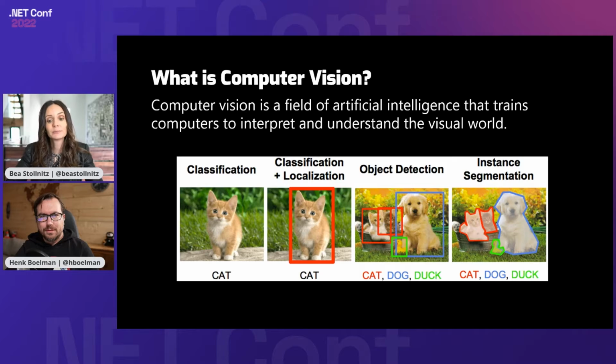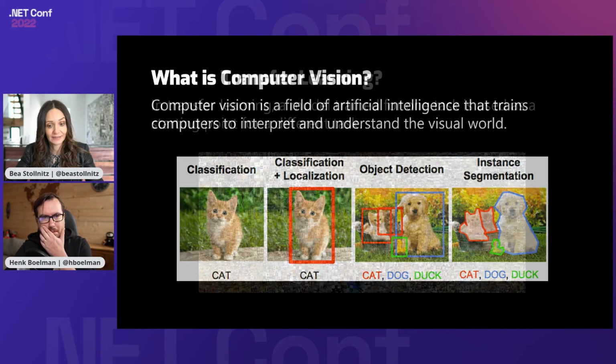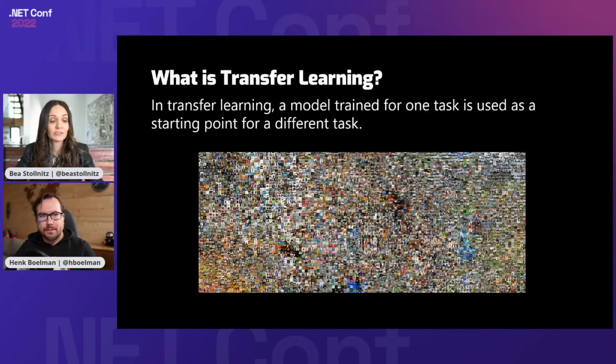You're going to also be seeing transfer learning in this demo. And so what is transfer learning? In transfer learning, a model trained for one task is used as a starting point for a different task. So for example, you could train a model on images of drinks.